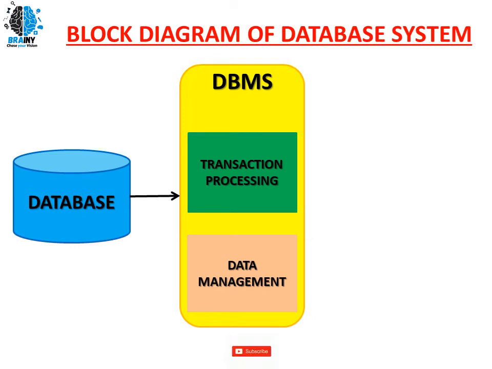Each and every log detail of data management will be stored in the transaction processing part of DBMS. At what time data has been stored, deleted, or updated, each and everything will be noted in the DBMS software with the help of transaction processing.